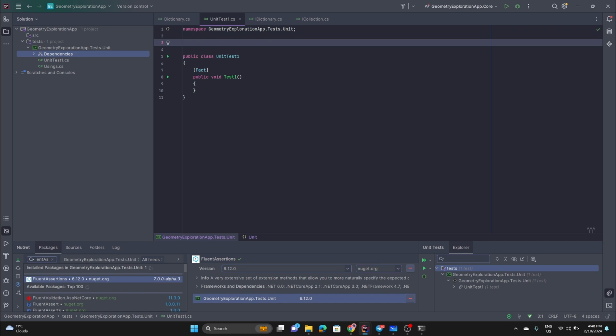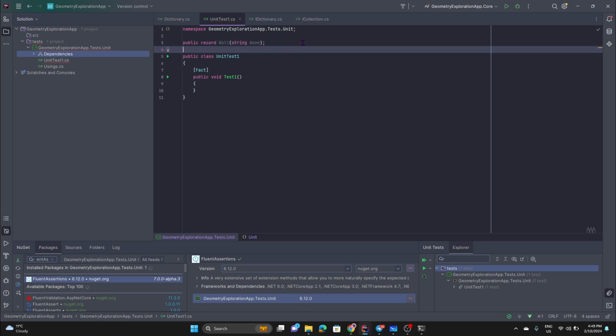I'm going to be using what is called a record. Probably if you're a Revit developer, you're not aware of this, unfortunately. We can use records to keep things simpler. You can go with other components, like you can create classes. If we look at the record, that's the syntax for how it's created.